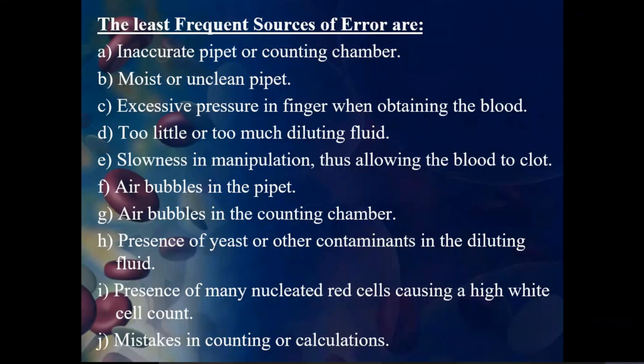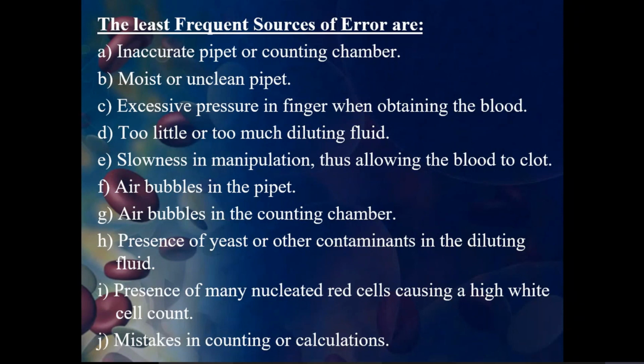If the counting chamber or the pipette is not accurate, then automatically there is an error. Then a moist or unclean pipette. You have to use only a clean pipette, which should not have moisture.